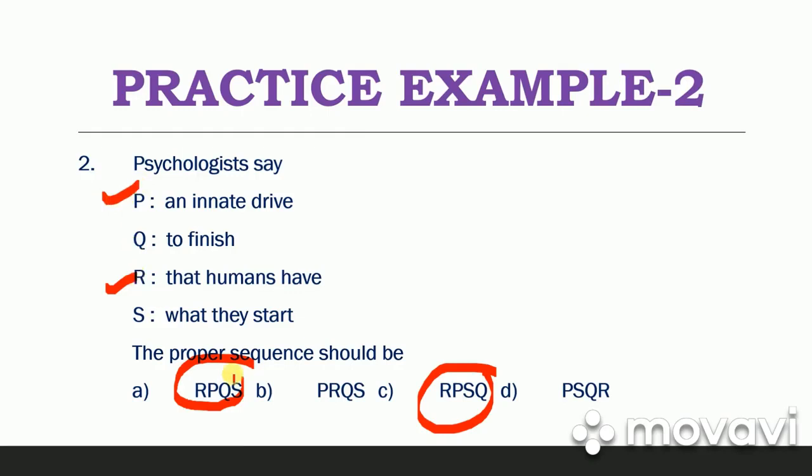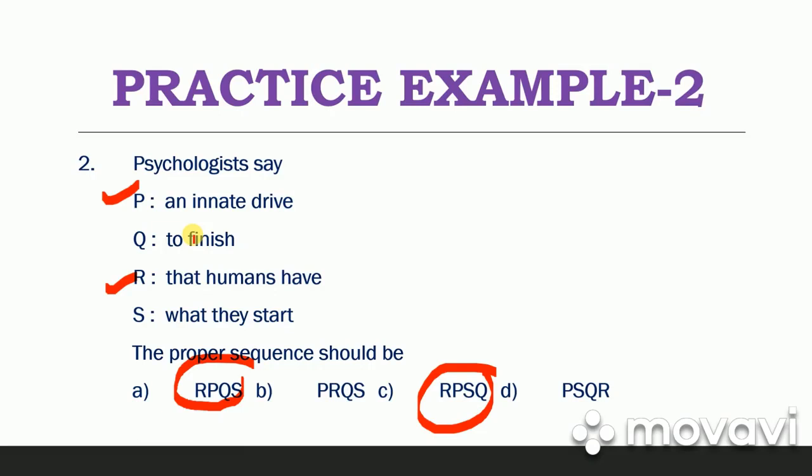Means after R, P should follow, and in both option A and C, P follows after R. So it is becoming a tougher challenge to come to the final answer. Okay, then let's follow the answer.